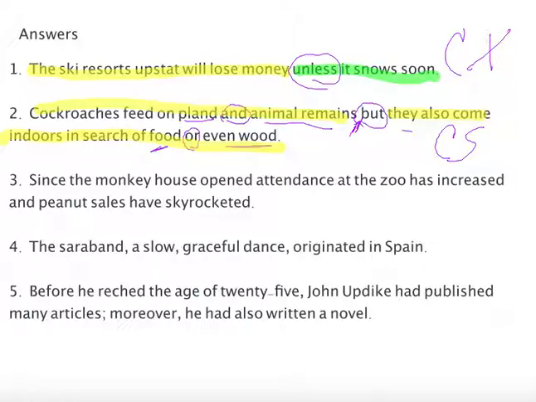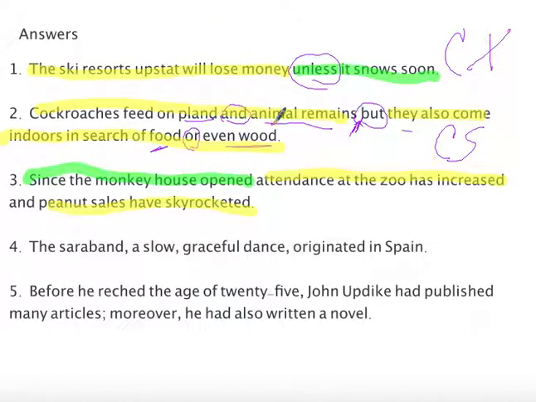Look at number 3. Number 3 is really difficult to read if you don't understand that one of these is a dependent clause. So we have, since the monkey house opened, attendance at the zoo has increased and peanut sales have skyrocketed. Now we've got a couple different things going on here. If you listened, you could hear the dependent clause. Since the monkey house opened. That's a dependent clause. Now we've got attendance at the zoo has increased. That's one thing it did. And peanut sales have skyrocketed.